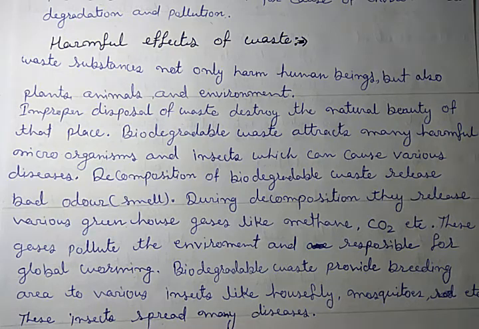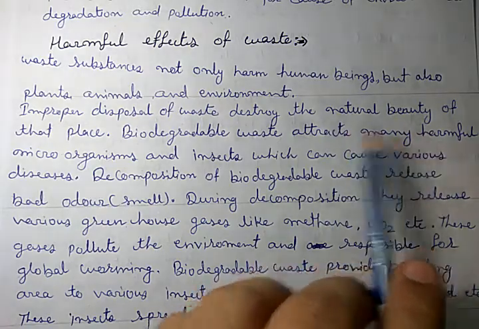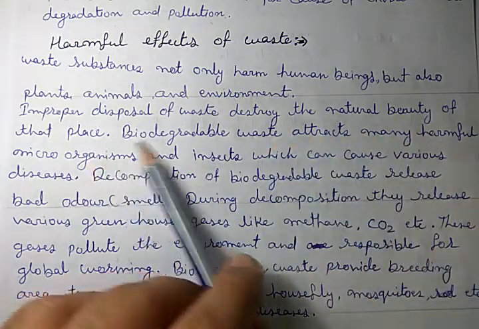That means the dumping sites, which are created outside the cities near the roads, are black patches or black spots on the beauty of our cities. Got it? So we can say that they destroy the natural beauty of that place.